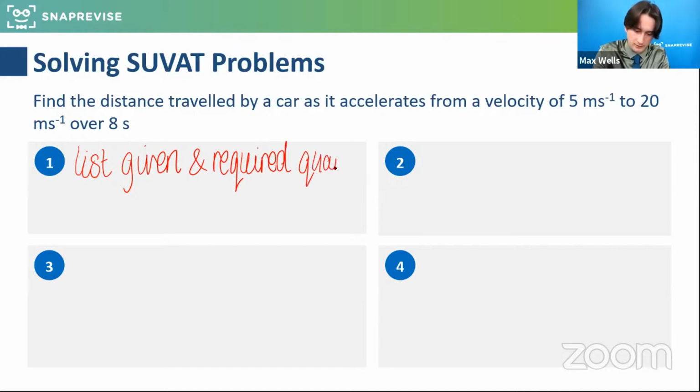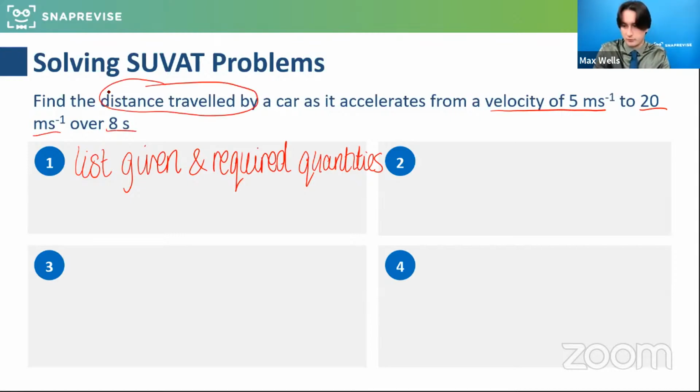Quantities, yeah, let's have a little look. So what we've got here is, out of S, U, V, A, and T, what do I know? I've been told from a velocity of that to a velocity of that over that time, and I'm looking for the distance traveled. So what we want to do here is think about what have we got? So S, we're looking for. U, we know.